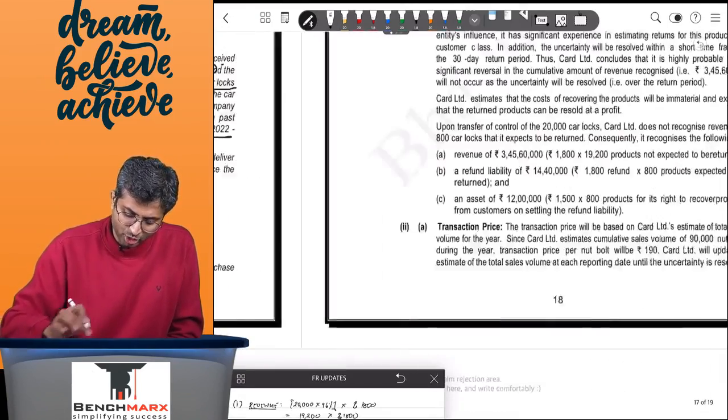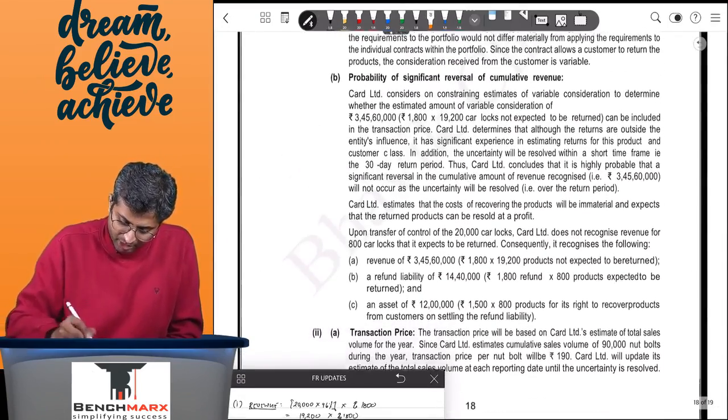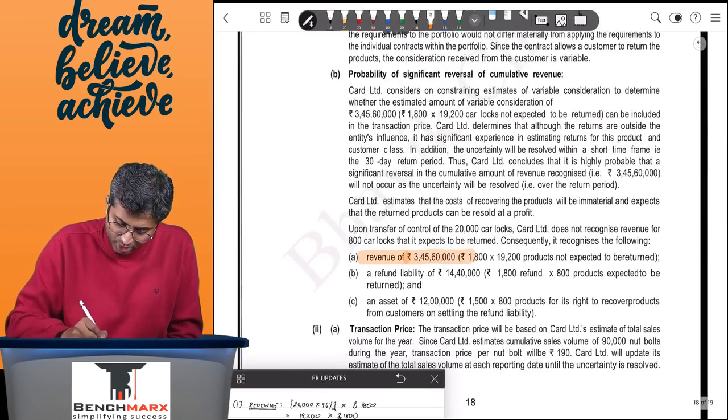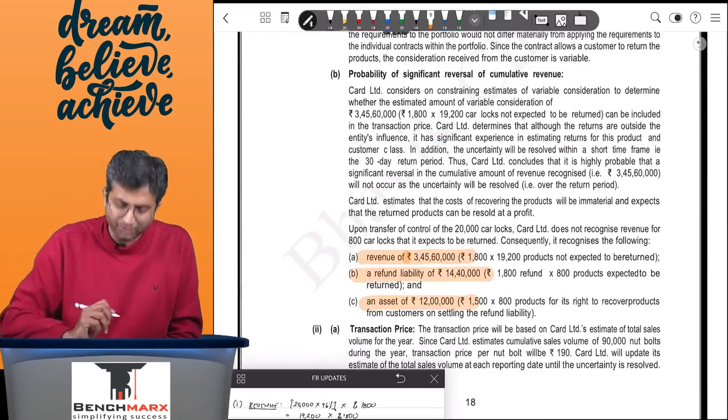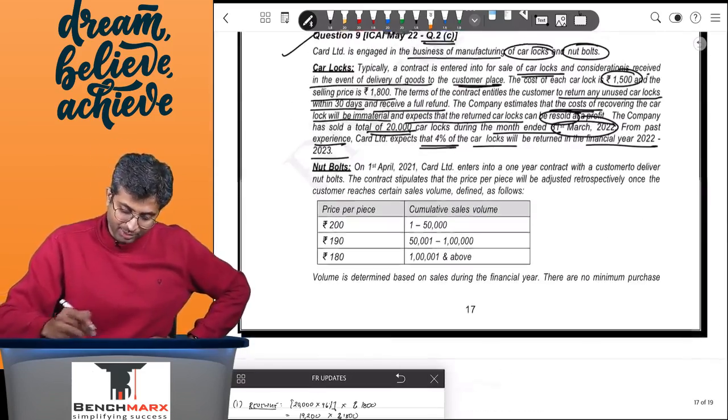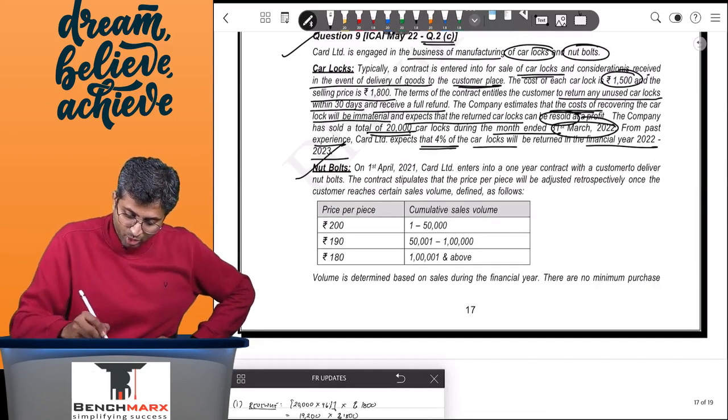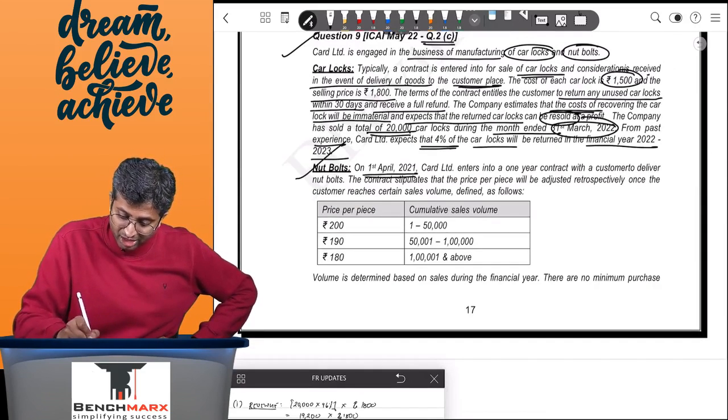Second, so let me just verify this. Well, you have 3.456 crores of revenue, refund liability of 14.4 and an asset of 12 lakhs. The last part now, nut bolts. On 1st April 21, card enters into a 1-year contract with the customer to deliver nut bolts.